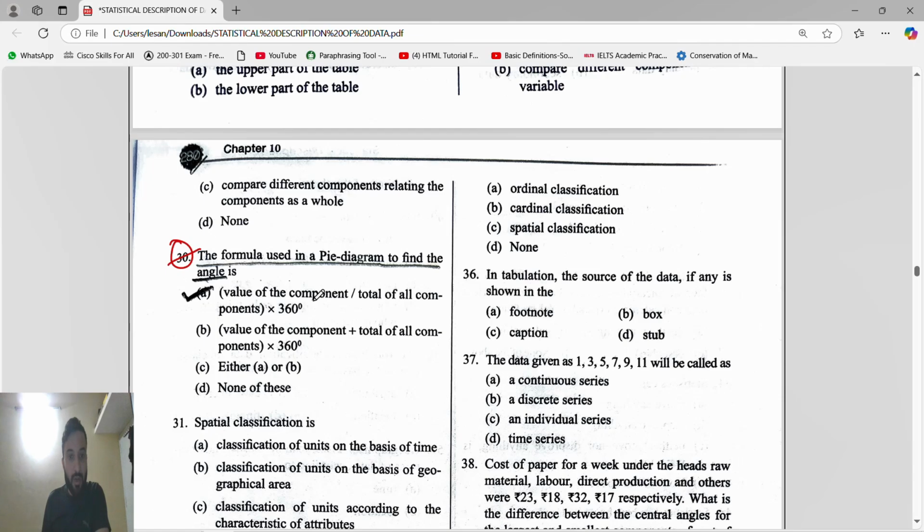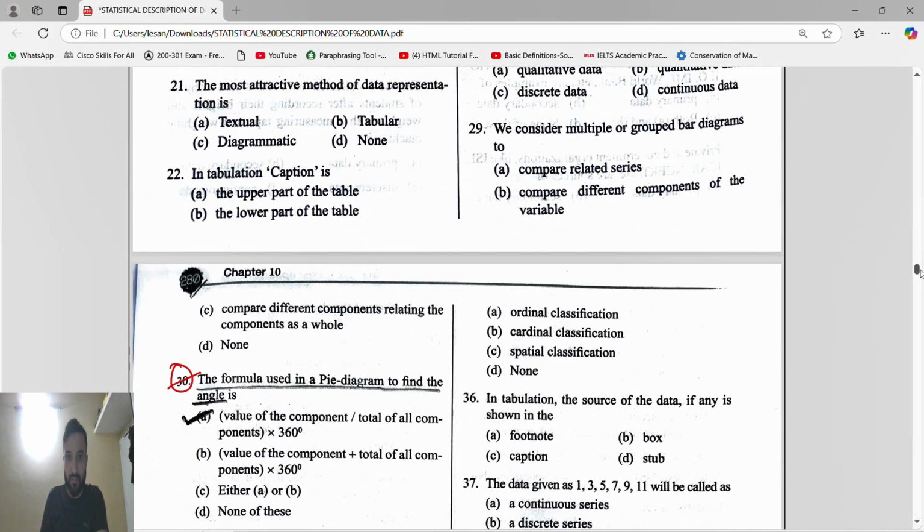The formula is the value of the component divided by the total of all components, into 360. What is the formula? The value of the component means the component for which you have to find the central angle or pie angle. You take that value divided by the total value of all components, into 360 degrees. Why 360 degrees? Because the central angle of a circle is 360 degrees.